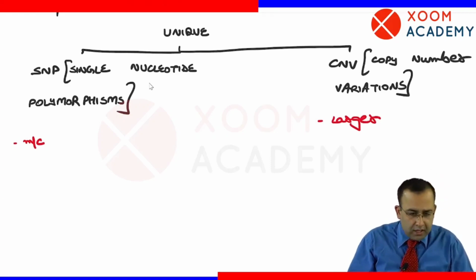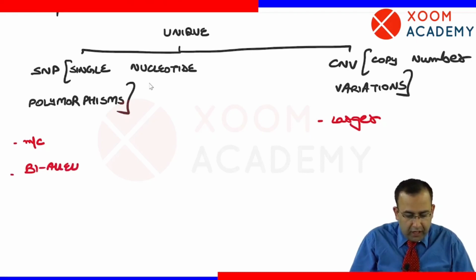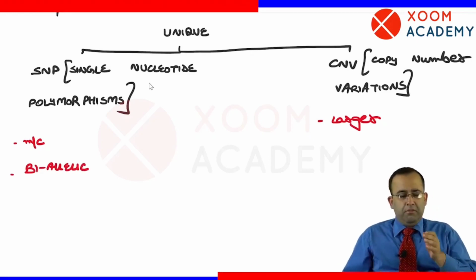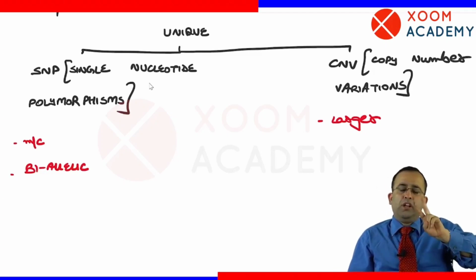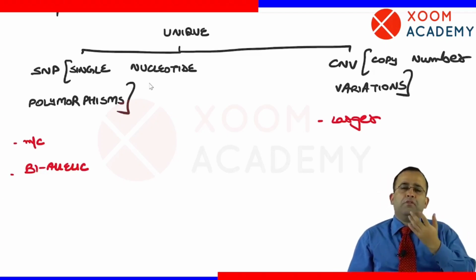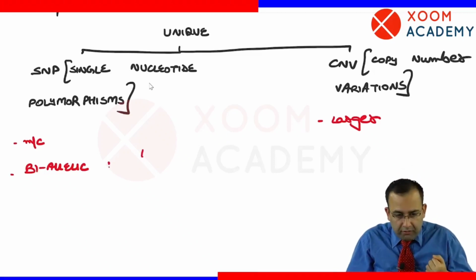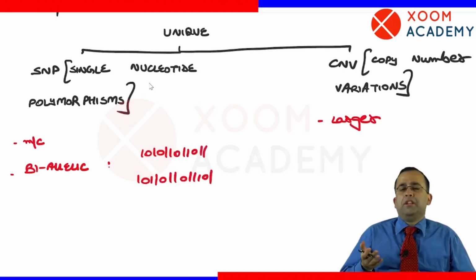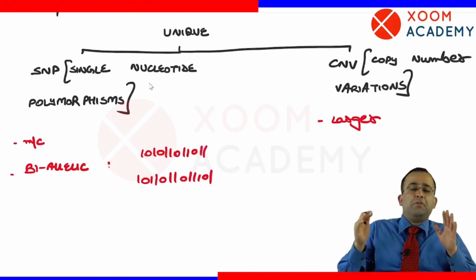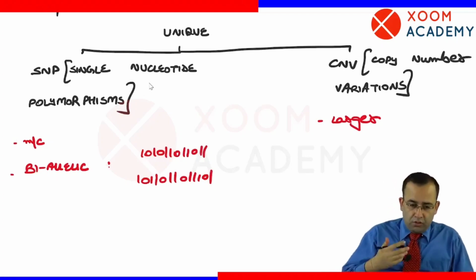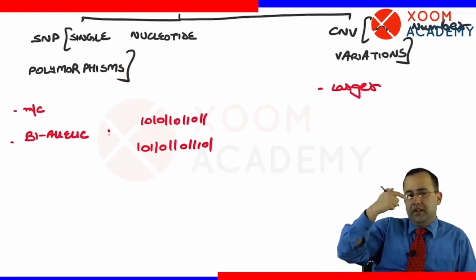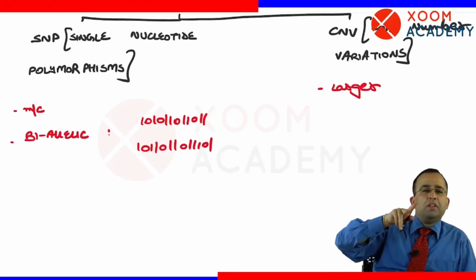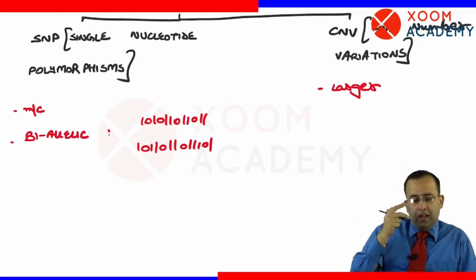Next point, what do we mean by this? SNPs, single nucleotide polymorphisms, are biallelic. Biallelic means at each gene locus, only two alleles can be present. Now all of us have a 10-digit phone number. Let us assume that my phone number was made of 1 and 0 only. So 10 digits will show so many combinations. Think of how many combinations will be present in 3.2 billion base pairs. So what makes us unique from each other? SNPs. Each gene locus can only have 2 alleles. It is more common and biallelic in nature.